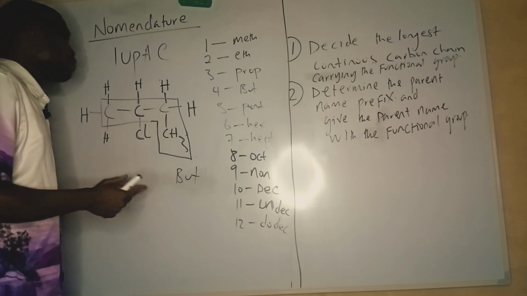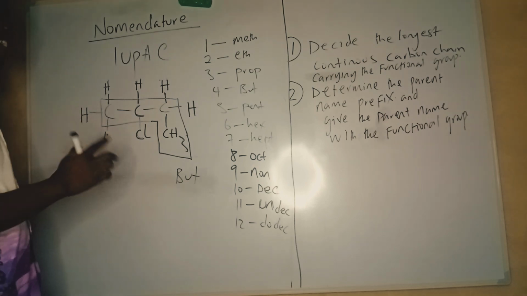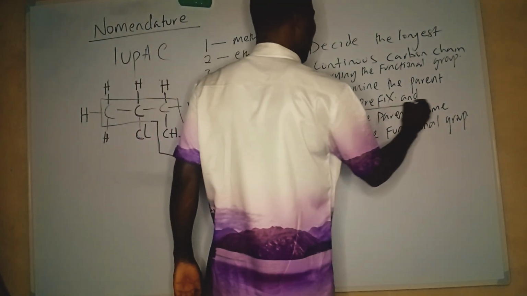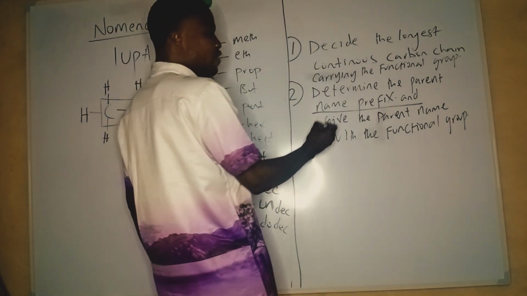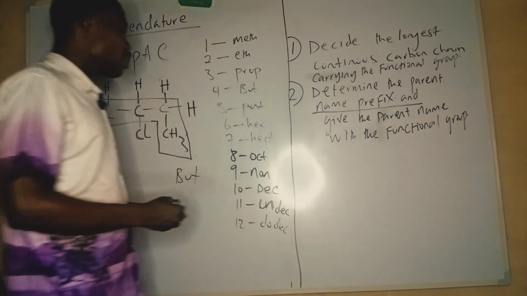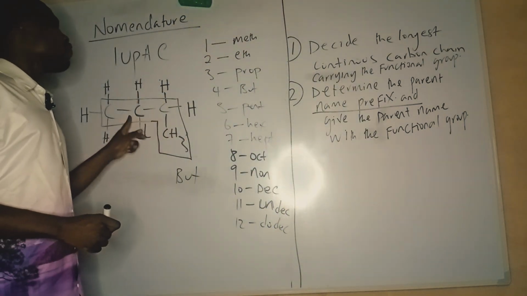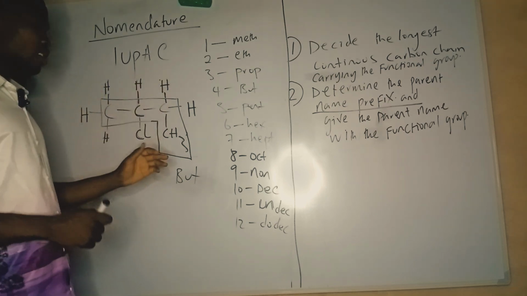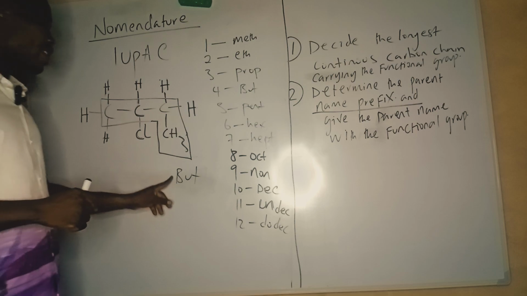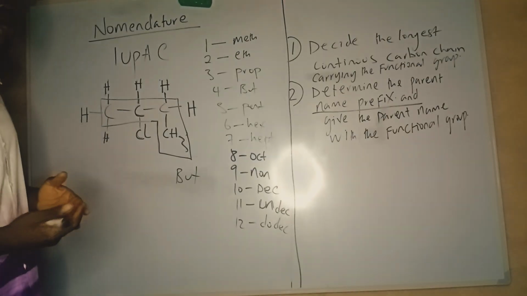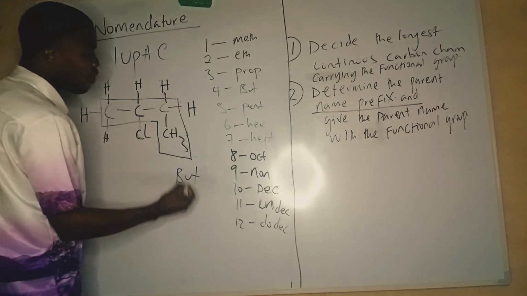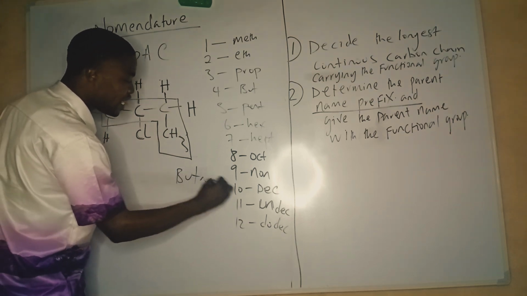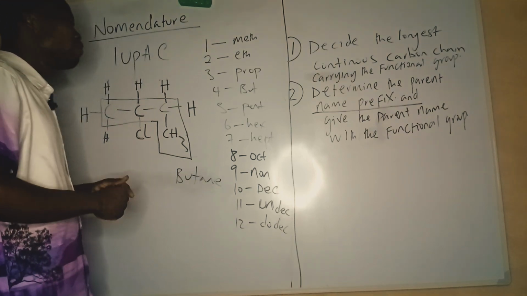So the parent name prefix is going to be but. The first thing I have to do is determine the parent name prefix, and then give the parent name with the functional group. The prefix comes from the number of carbons first. The longest continuous chain is 4, so the parent name prefix is but. What functional group is there? Since there's no functional group, it is an alkane. So it becomes butane. The parent name of this compound is butane.